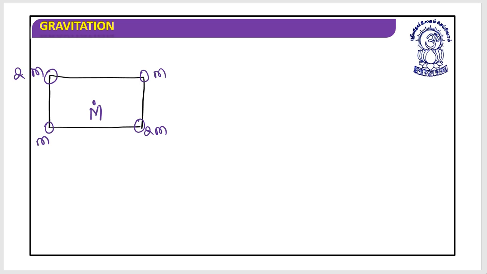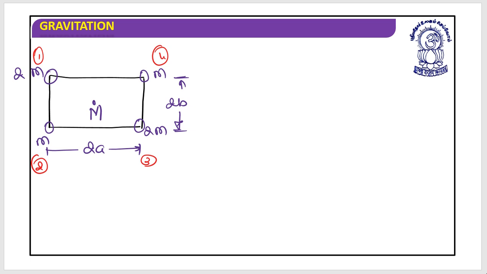You need to find out the force acting on this mass. Let's understand that this is 2a, as it is a rectangle. Dimensions would be different. It's 2b. So the length is 2a, and the breadth is 2b. What I need to do is, first let me check that this is first, this is second, this is third, this is fourth.